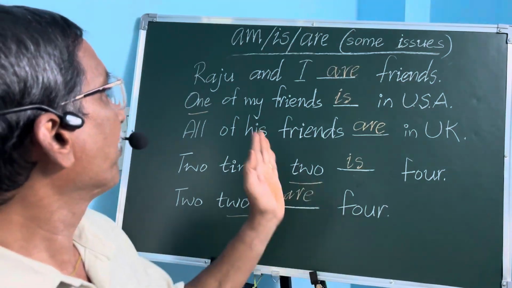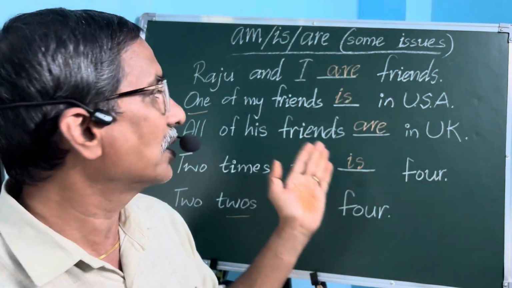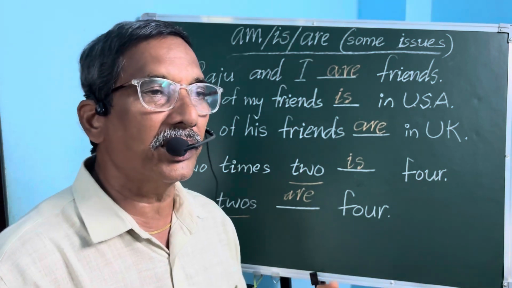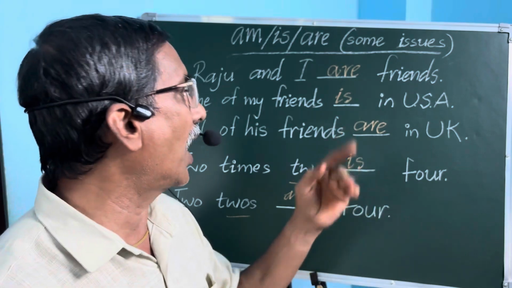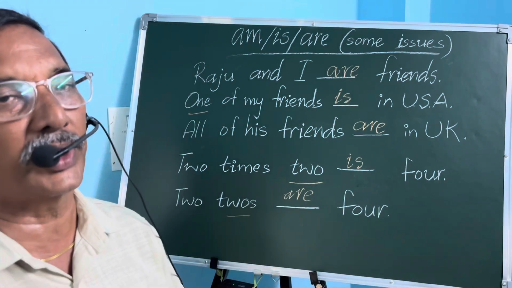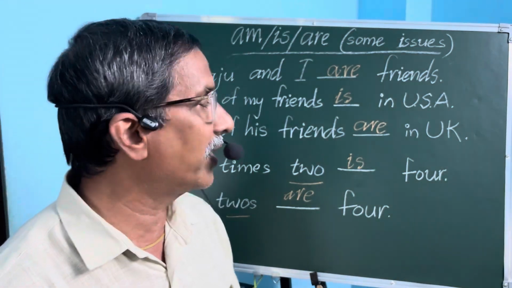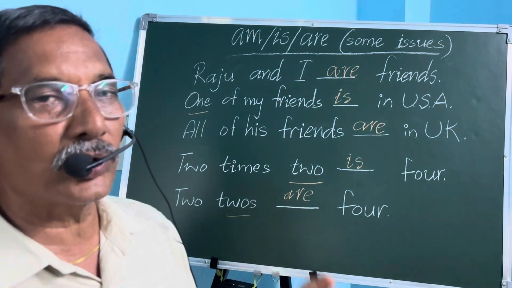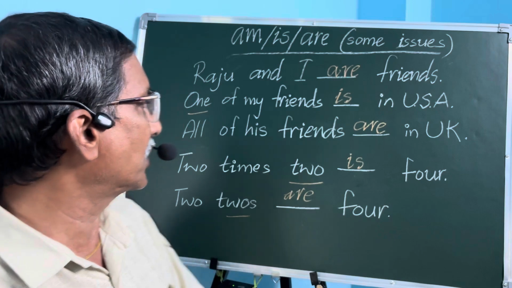See once again. Raju and I are friends. We used are here because the subject is Raju and I. Here the subject is plural, so we used the plural verb are. In the second sentence, one of my friends is in USA. The subject is singular here. One friend, so it is singular. So we used is.